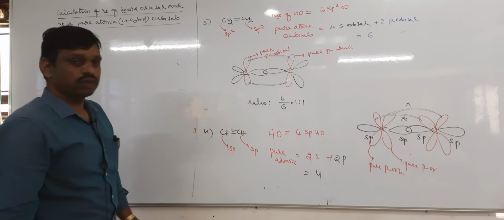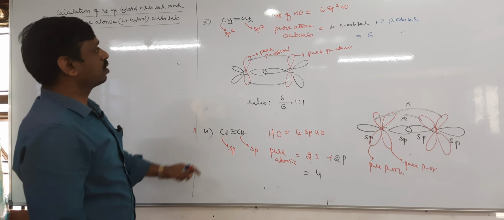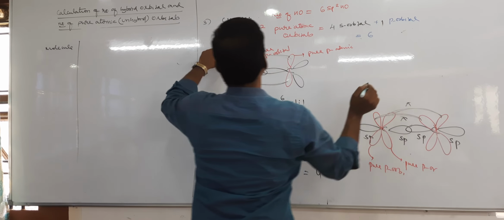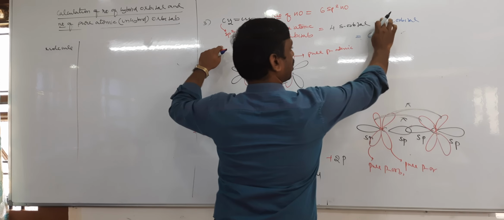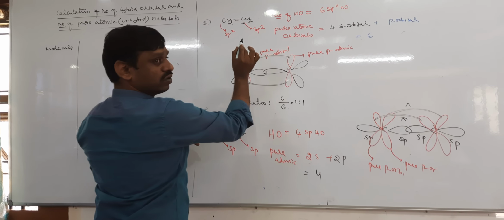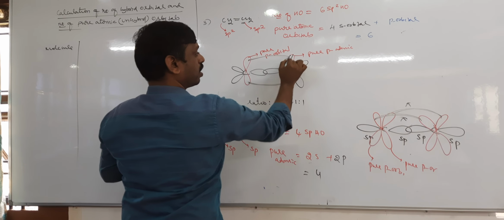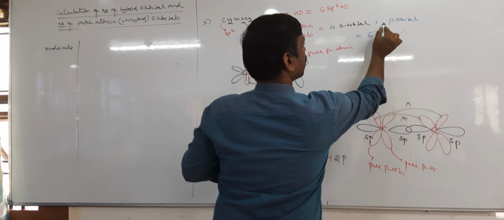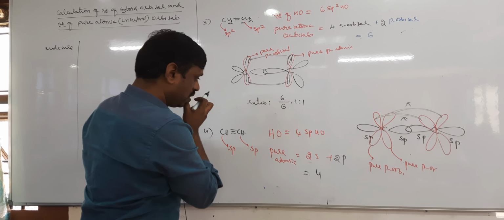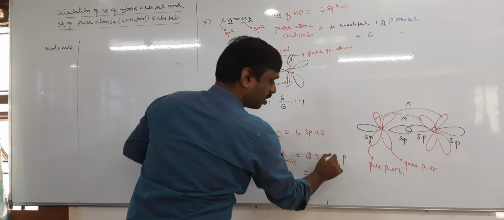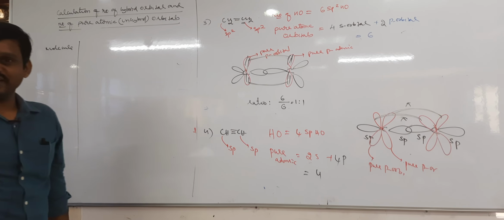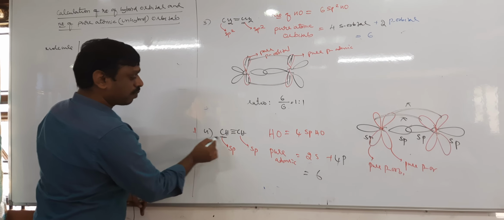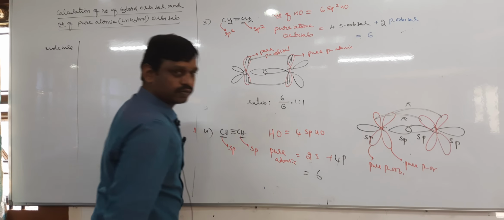See, this carbon has 1 p orbital, this also has 1. It could be 4. Okay, 6. This carbon has 2, this carbon has 2, 4, correct only.